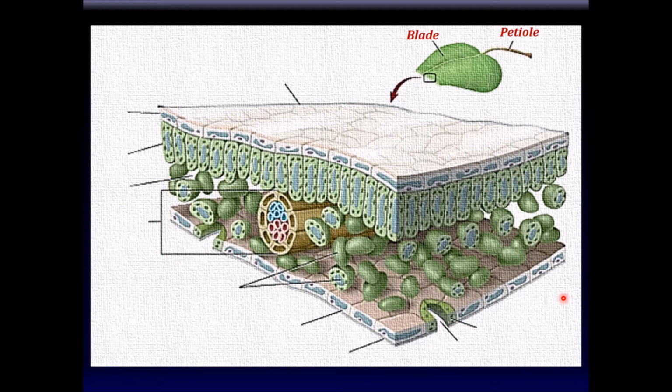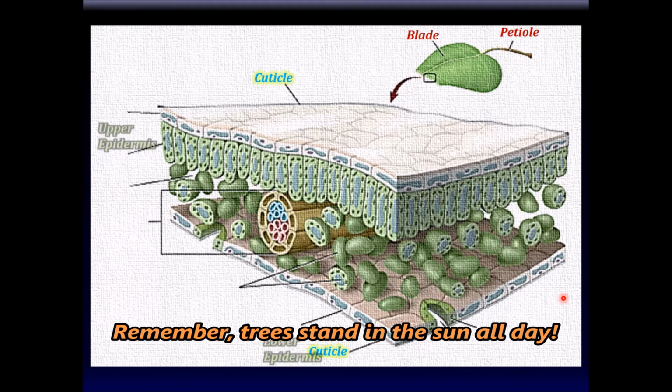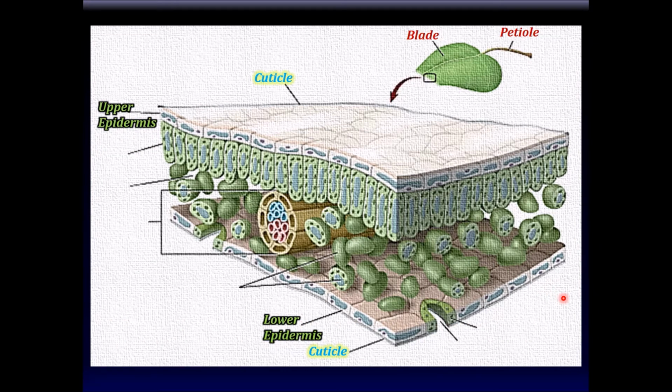If you take a cross-section of a leaf, you'll see the following. If you recall, plants and leaves have a special adaptation in that they have a layer of cuticle or waxy material covering them. This cuticle is very beneficial in that it prevents evaporation of water and dehydration for plants. Under the cuticle, you'll see the epidermal layer. Now, a leaf has two sides. So the epidermis is classified as the upper epidermis and the lower epidermis.